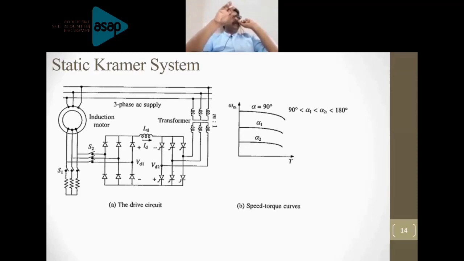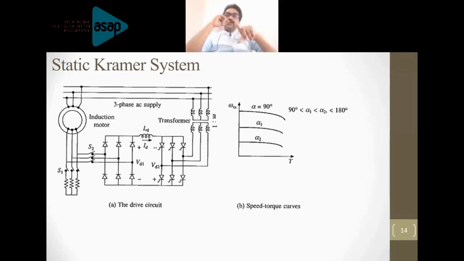So what will happen? When switch S2 is closed, the slip power will be supplied to the uncontrolled rectifier. Then this uncontrolled rectifier will convert that AC into DC. The ripple is removed by the smoothing inductor and the processed DC is given to the inverter circuit.